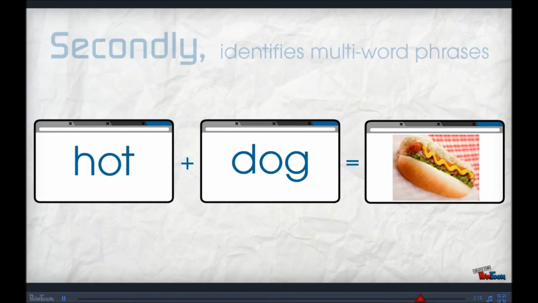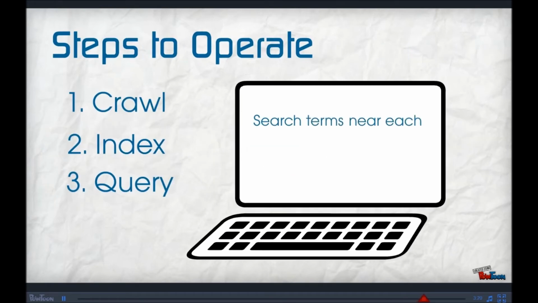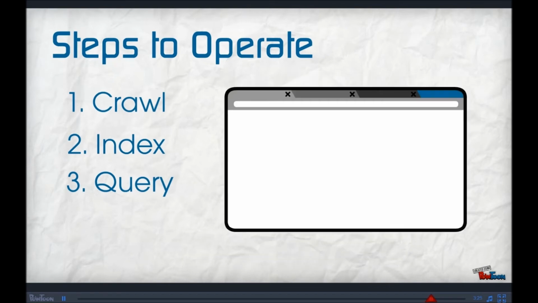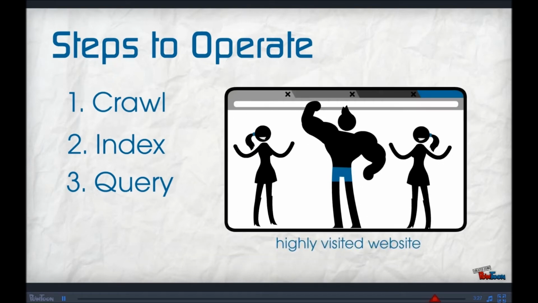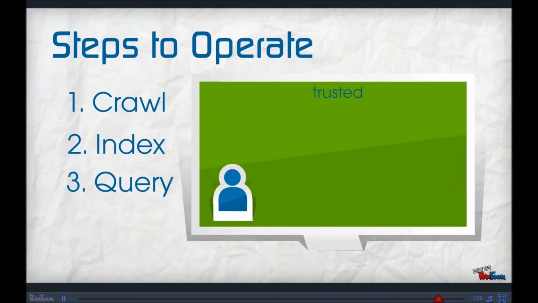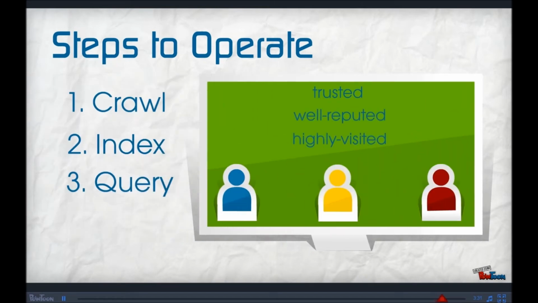Also, search engines give more priority to pages that have search terms near each other and in the same order as a query. Priority also goes to trusted, well-reputed, and highly visited web pages. These priorities come together to form page ranking, or the calculated relevance of a web page.